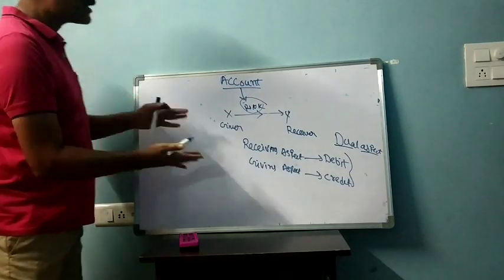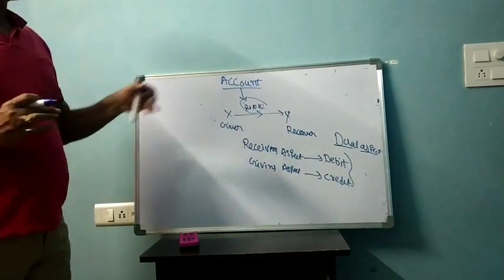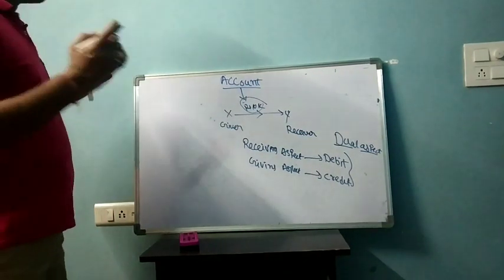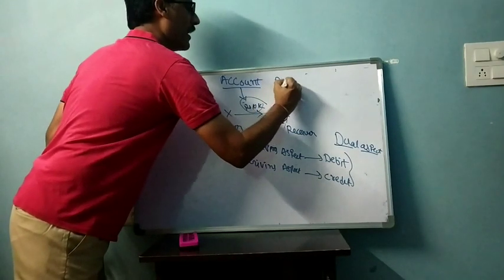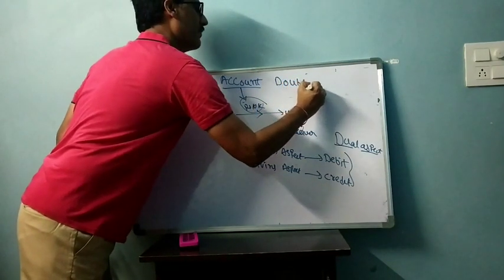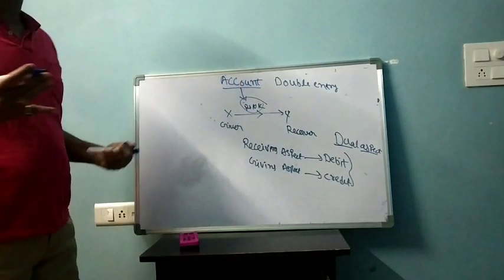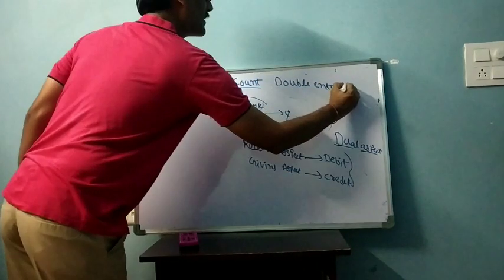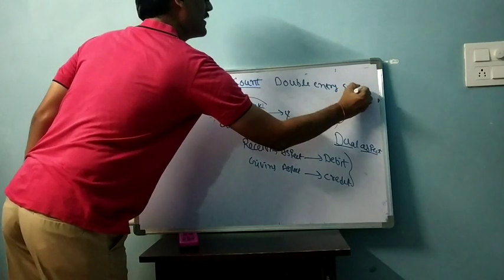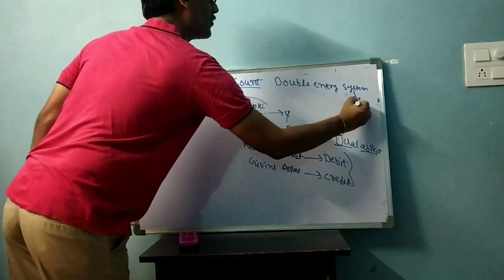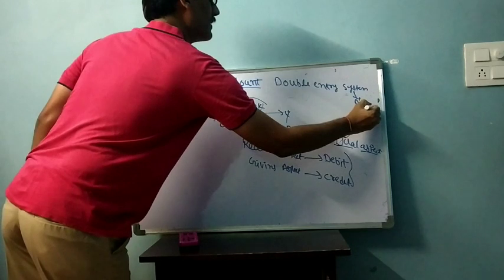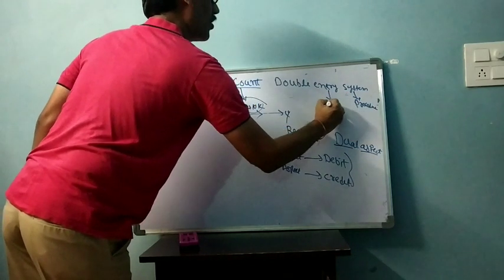Now there is a procedure involved in recording any economic transaction. The procedure is known as the double entry system. System means procedure, and entry means recording.